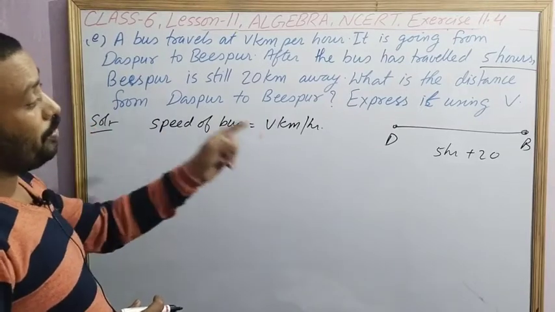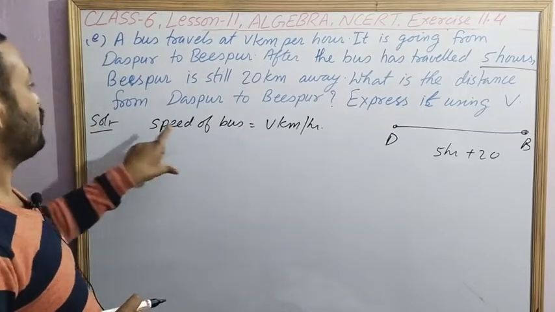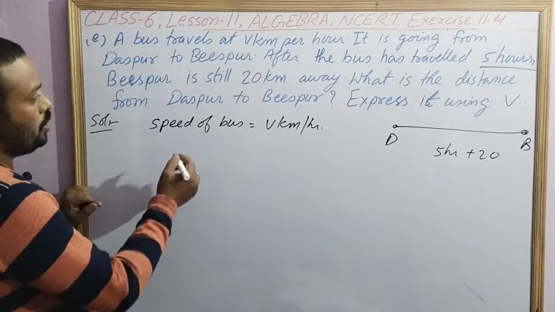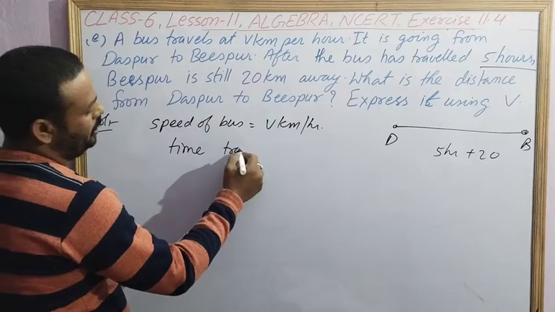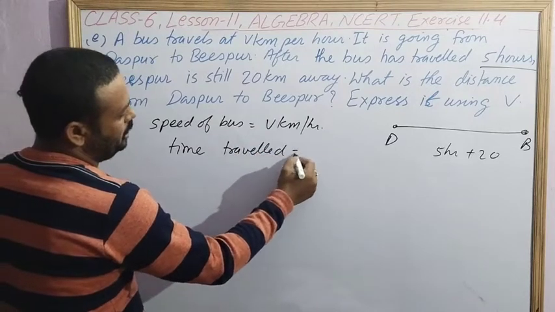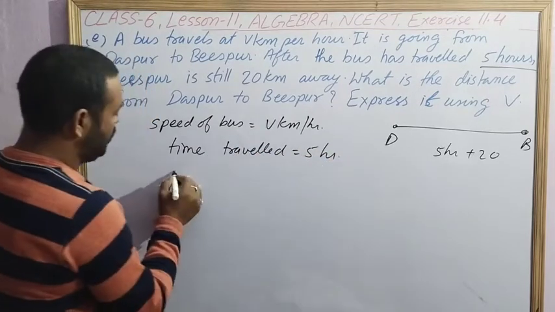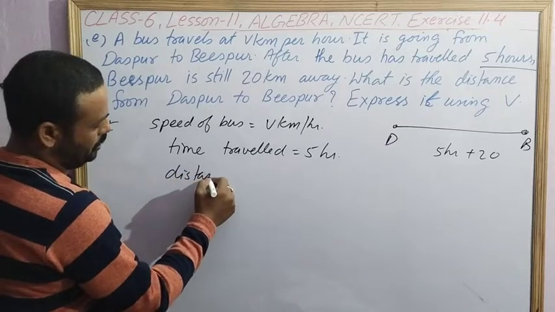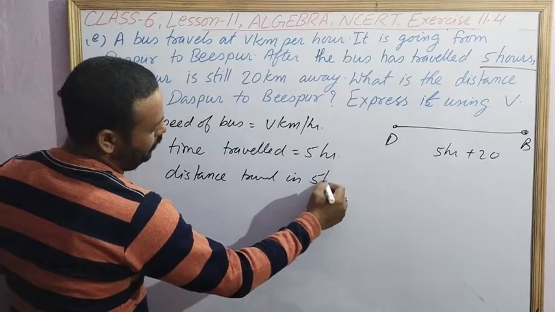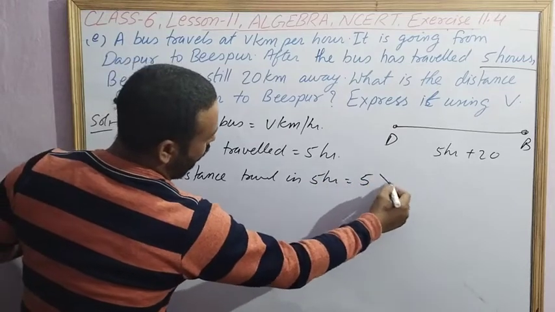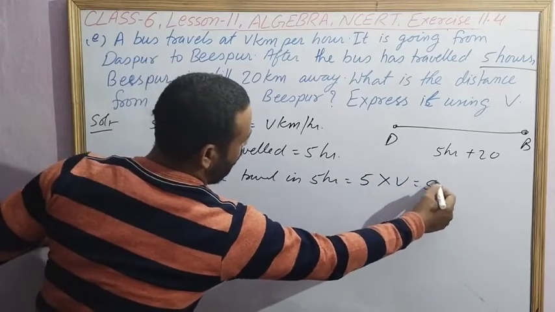What is the distance from Daspur to Bispur? So time traveled is given, 5 hours. So distance traveled in 5 hours is equal to 5 into V, that is 5V kilometer.